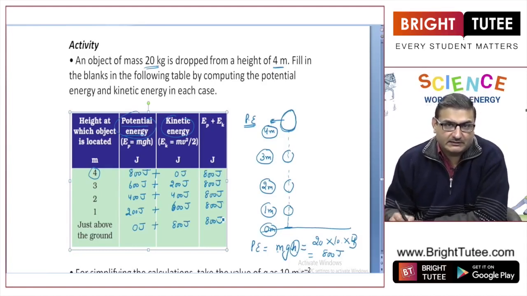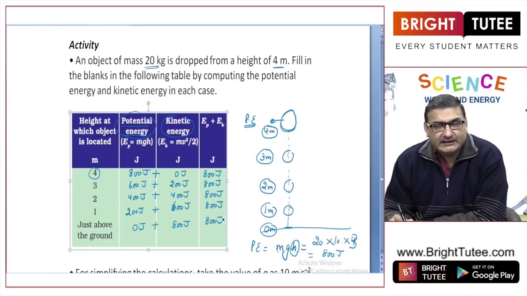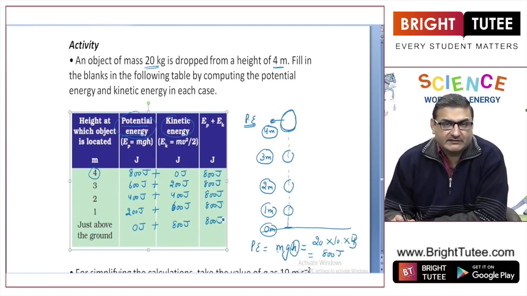So this experiment, this activity, is said to be an activity which proves the law of conservation of energy. We can take it to be an object or a free falling elastic ball, right? And by this activity, how can we prove the law of conservation of energy? In this activity, we see two distinct things.